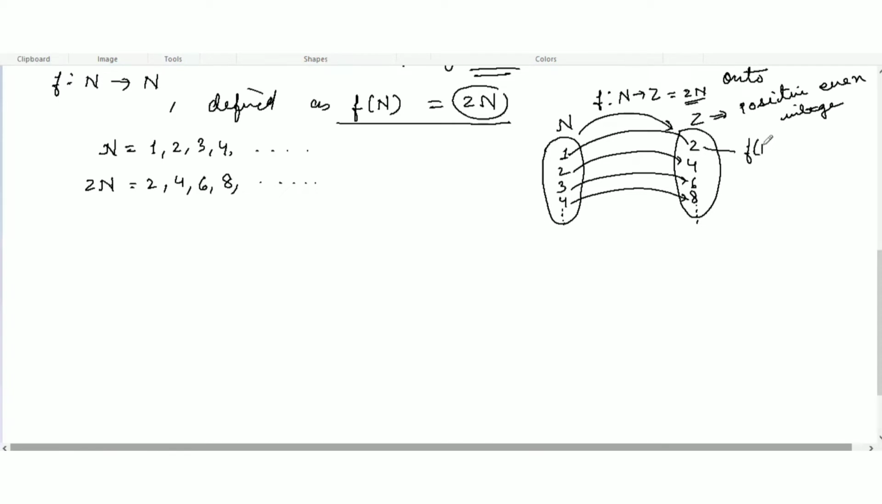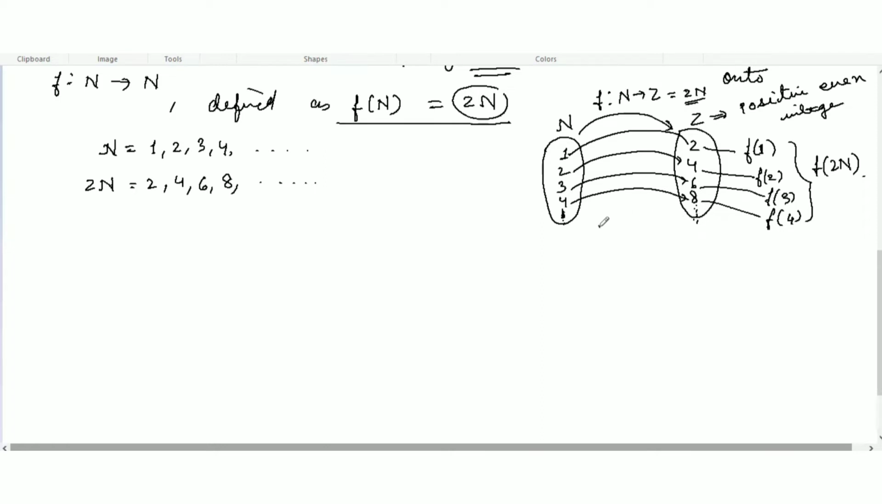2 is f of 1, 4 is f of 2, 6 is f of 3, and 8 is f of 4, and these are all defining f of n as 2 times n. Clearly, the function f(n) equals 2n is one-one and onto, so no element is left out. If 5 is here, it maps to 10, 6 maps to 12, so no element will be left out here.